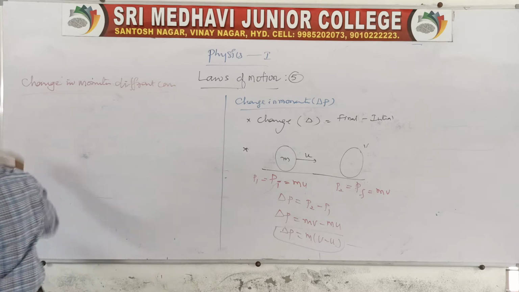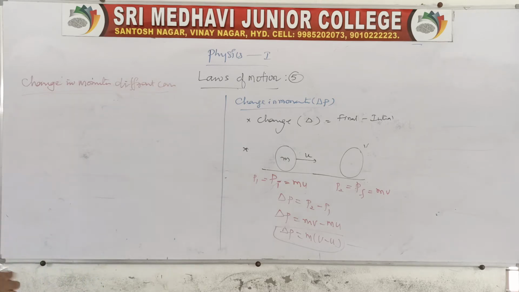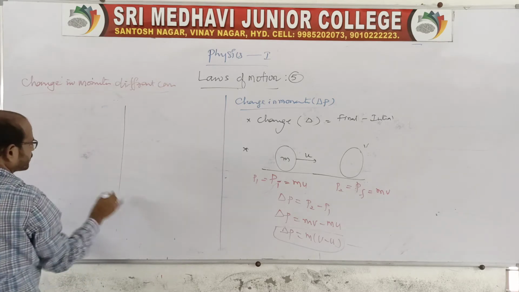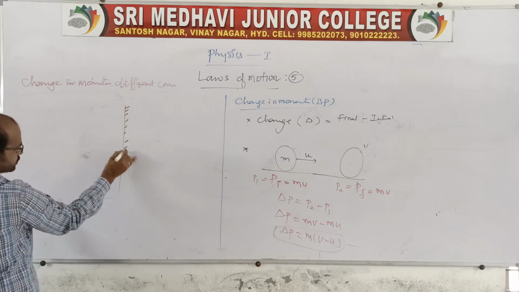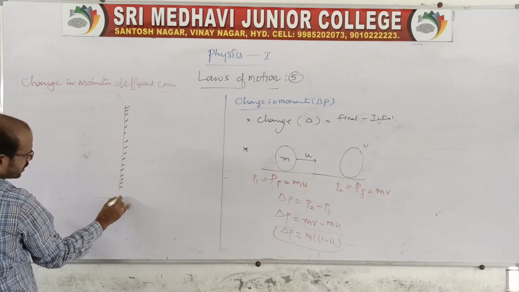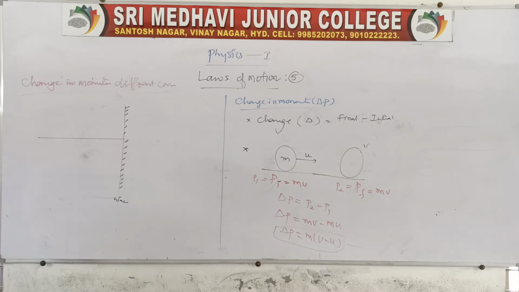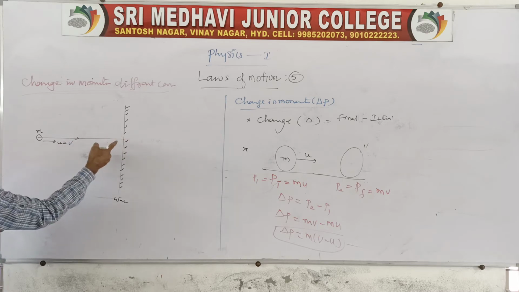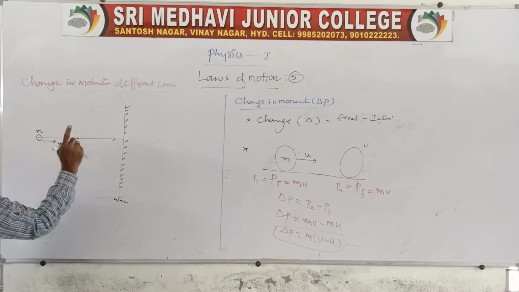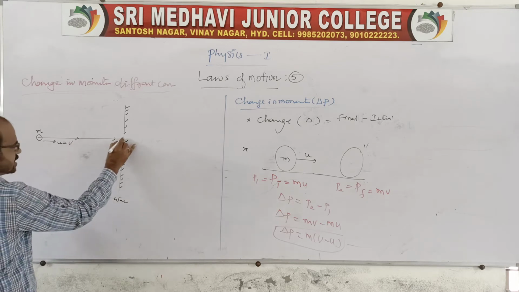There are some different cases. First case I'll tell you. Suppose you take one example. There is one wall, right? So it is, you say, normal. Suppose a ball of mass m is moving with velocity u, or you say v, along a normal, and when it strikes the wall, after striking the ball is dead.